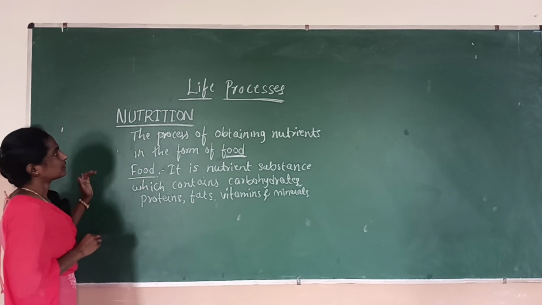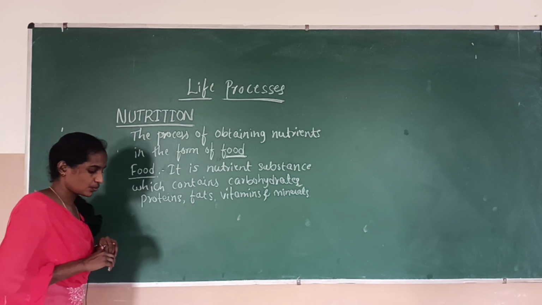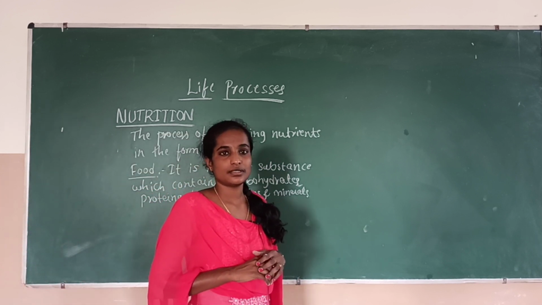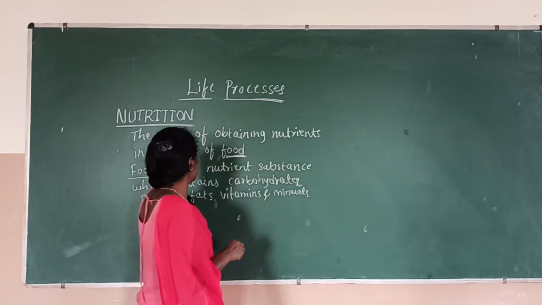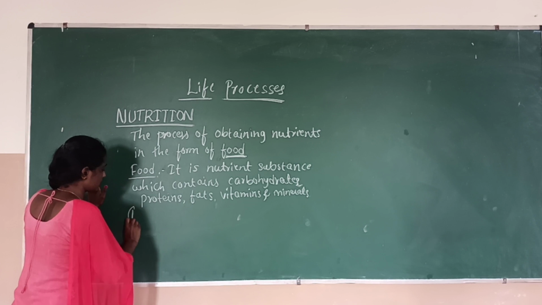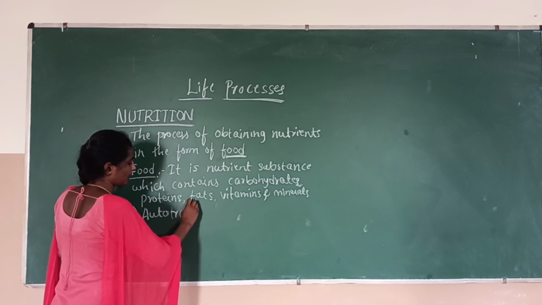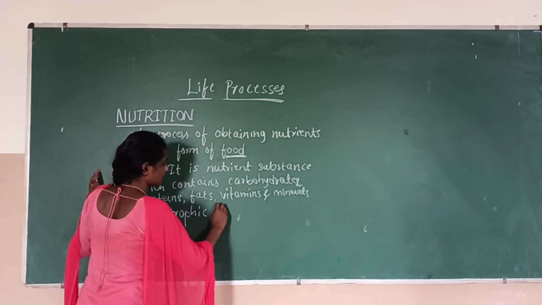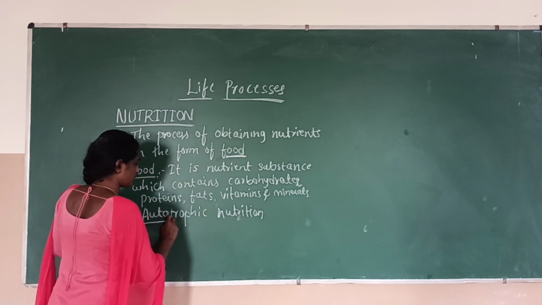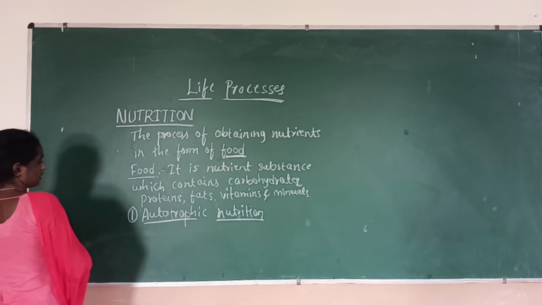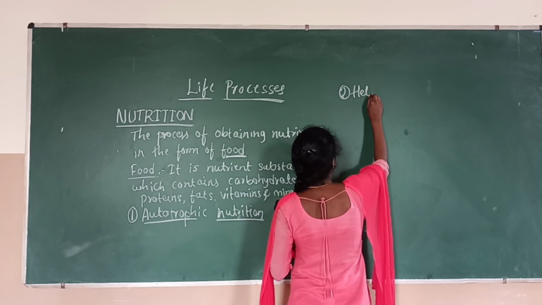Let me start with the types or modes of nutrition. There are two types or modes of nutrition in plants and animals. The first one is autotrophic nutrition, and another one is heterotrophic nutrition.